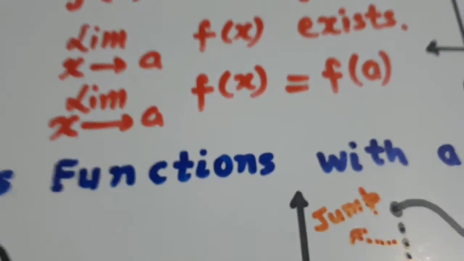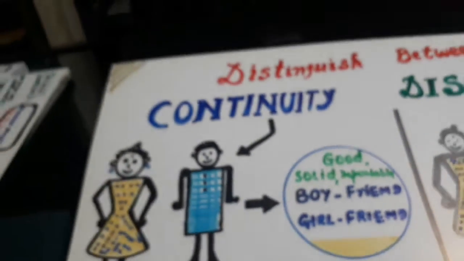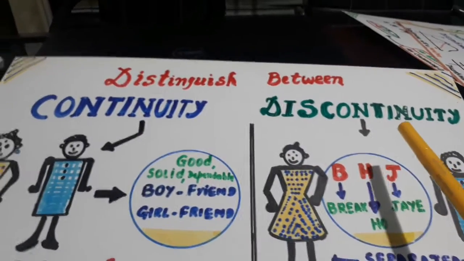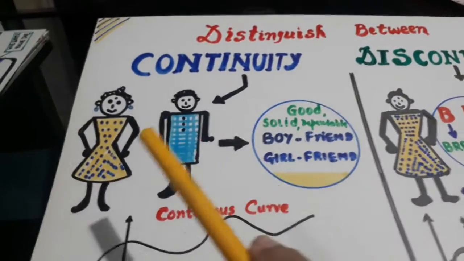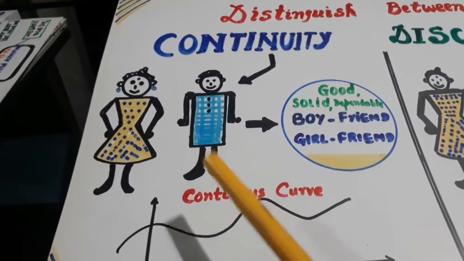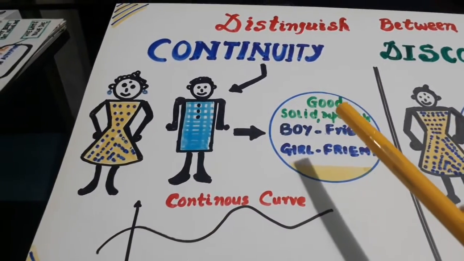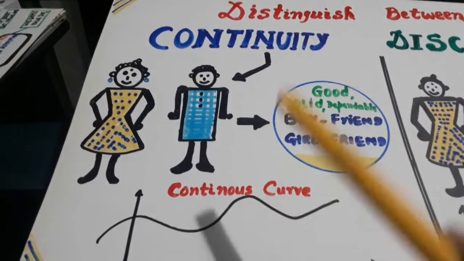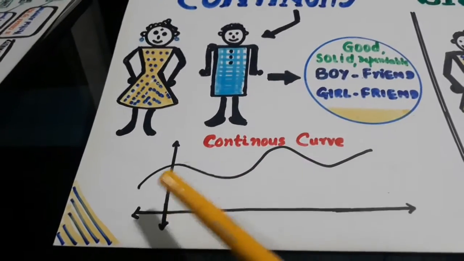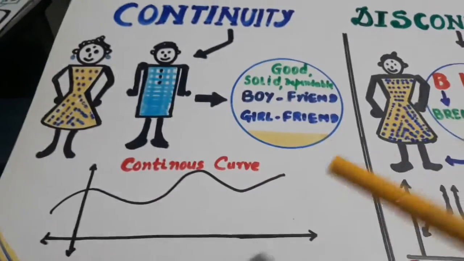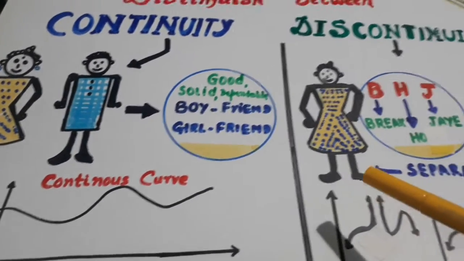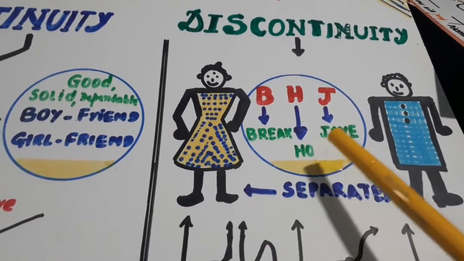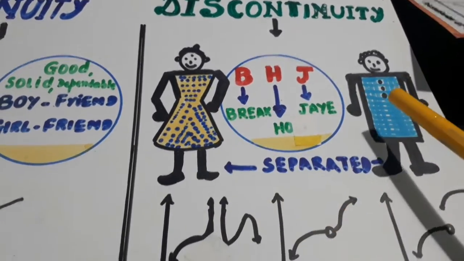Now look here. Distinguish between continuity and discontinuity. See, these are two friends, a girlfriend and a boyfriend. They are having a good, solid, dependable continuity. The curve is continuous. However, they got upset about something, and now a break is going to happen between the two.